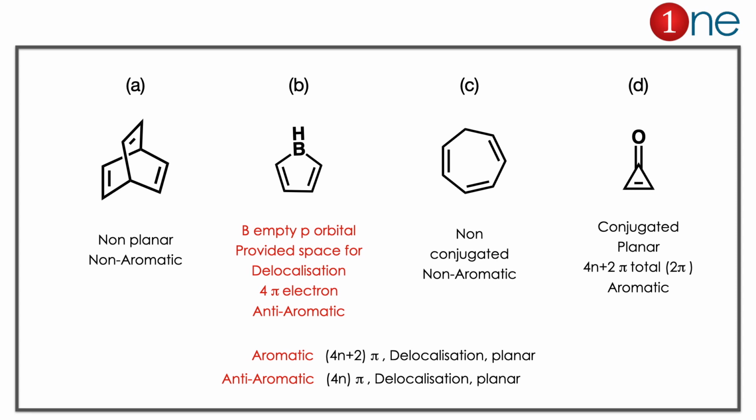Here the concept you have to learn is that aromaticity requires 4n plus 2 pi electrons, delocalization and planarity. If it is anti-aromatic, same thing, only differing in the pi electrons, which are 4n pi electrons.